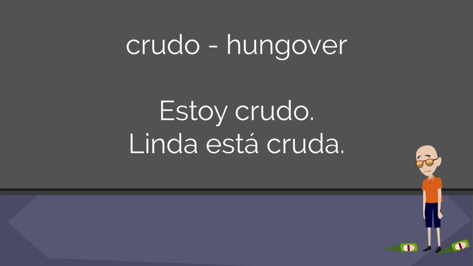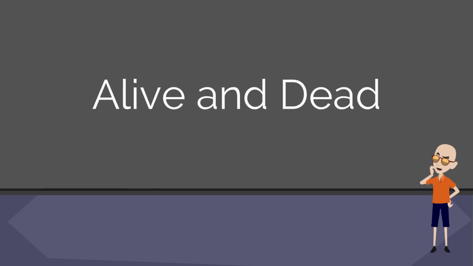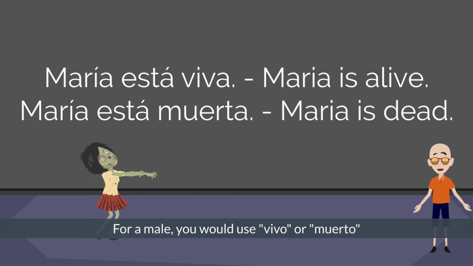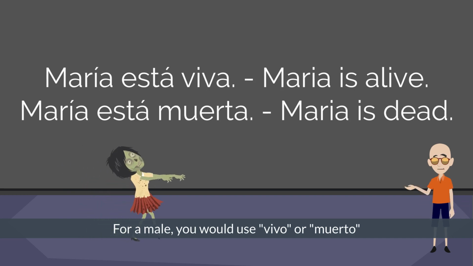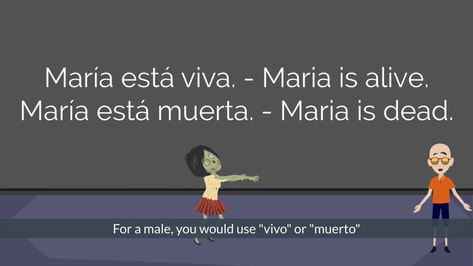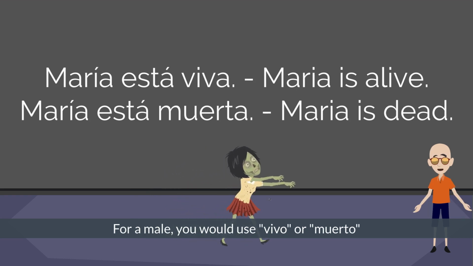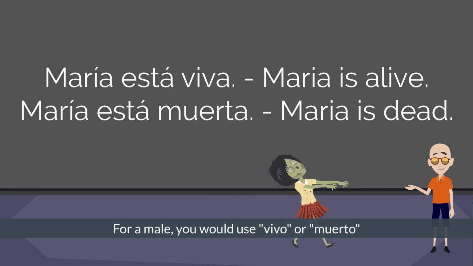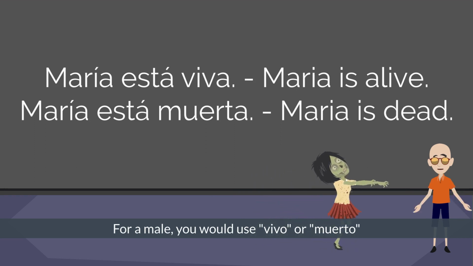I can remember many years ago when I first started learning Spanish, one of the things that I thought was really odd about the verb estar is that Spanish uses it when you say alive or dead. Here's what I mean. Maria está viva. Maria's alive. I can see where that could be a temporary state of condition. And then we have Maria está muerta. Maria's dead. That seems more permanent to me. I'm still a little confused why they use estar.